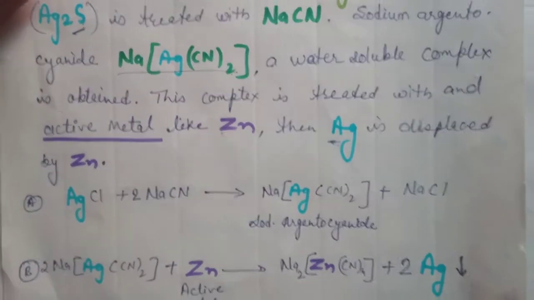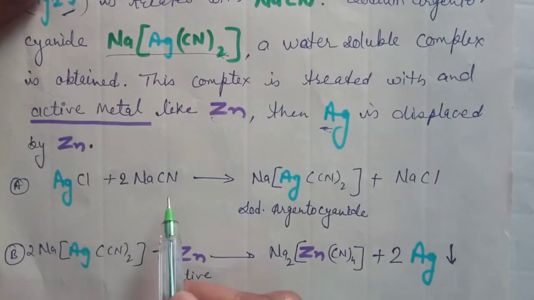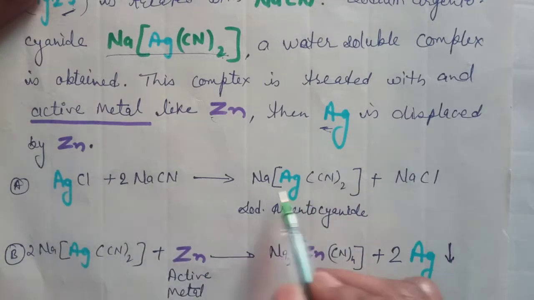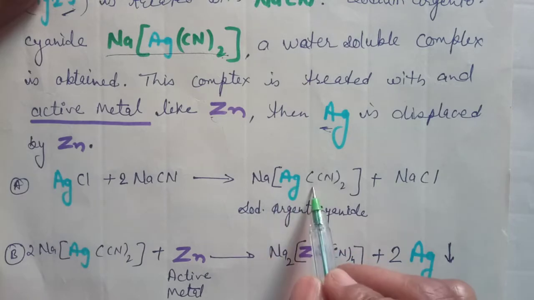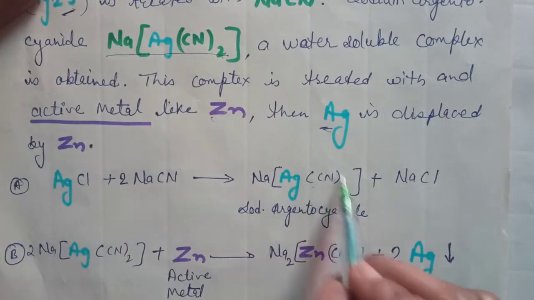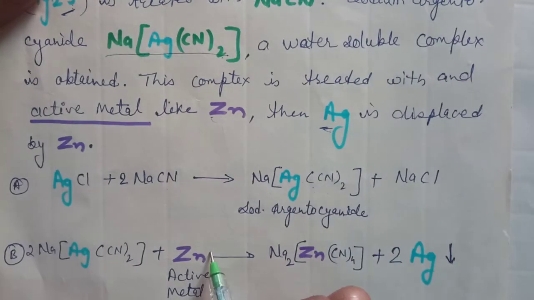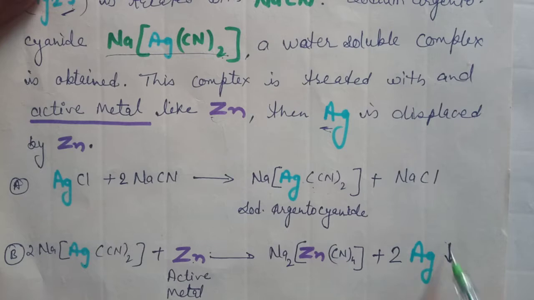See the reactions. First of all, AgCl reacts with NaCN, and Na[Ag(CN)2], sodium argentocyanide, is obtained. It is a water soluble compound. In the solution of this compound, Zn granules are mixed. Zn replaces the Ag from the complex, and Ag is separated out, and Zn is dissolved in the compound.